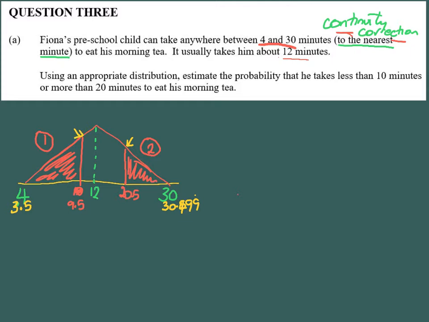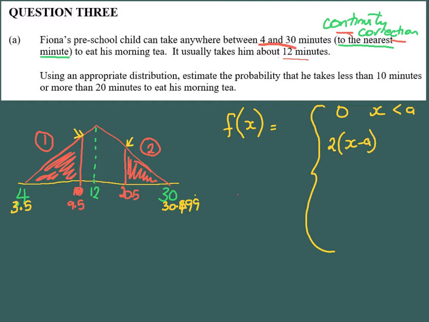You remember you've got this formula, f of x is equal to, and then you've got this long-winded one where we've got 0, where x is greater than a. We don't need to worry about that. Then we've got 2(x minus a), and you're given this formula in your formula sheet, over (b minus a)(c minus a).